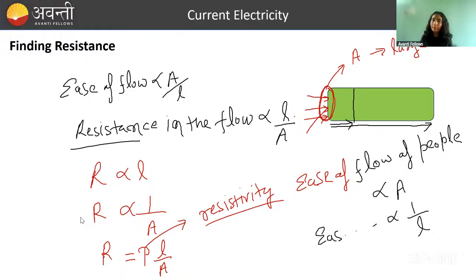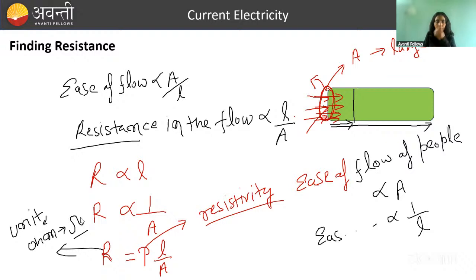So this is how we define resistance. In the flow of current through this cross section, there will be more resistance if the area of cross section is less. So resistance is inversely proportional to area of cross section and directly proportional to length. Done? So this is your resistance. What is the SI unit of resistance? We write it in terms of ohm, indicated by this letter.